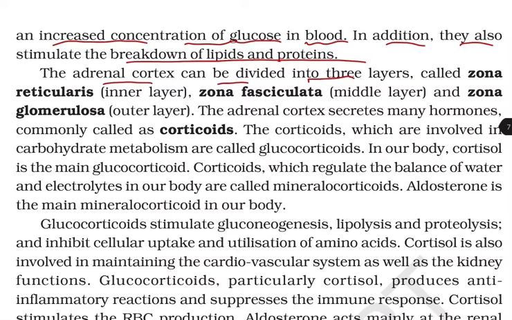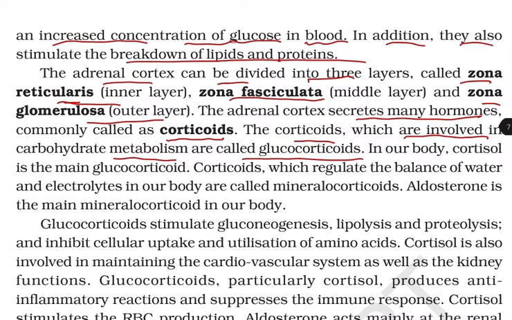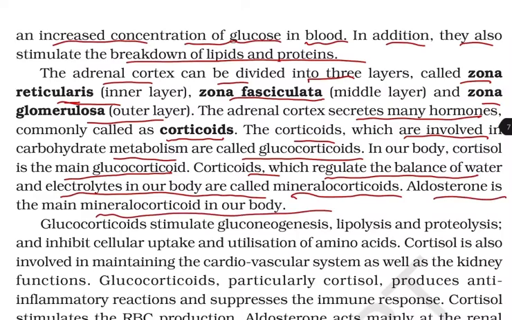The adrenal cortex can be divided into three layers called zona reticularis, that is the inner layer, zona fasciculata, that is the middle layer, and the zona glomerulosa, that is the outer layer. The adrenal cortex secretes many hormones, commonly called corticoids. The corticoids which are involved in carbohydrate metabolism are called glucocorticoids. In our body, cortisol is the main glucocorticoid. Corticoids which regulate the balance of water and electrolytes in our body are called mineralocorticoids. Aldosterone is the main mineralocorticoid in our body.